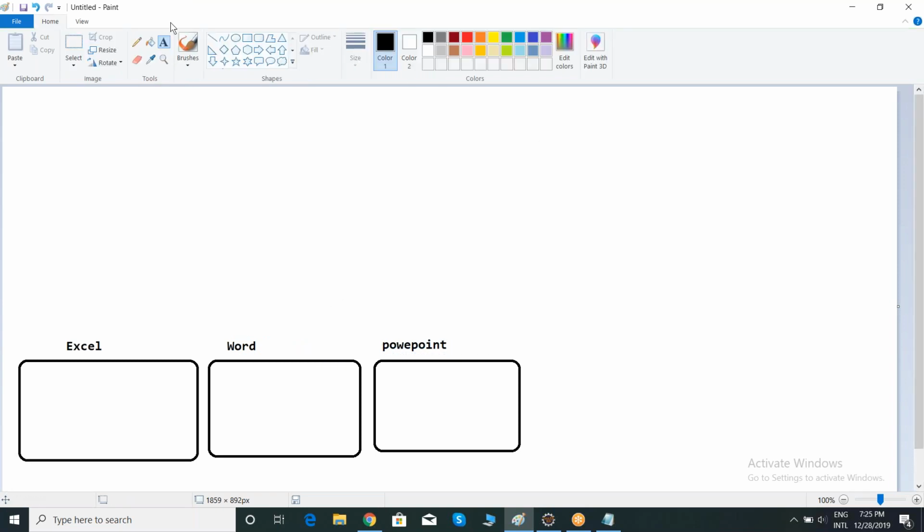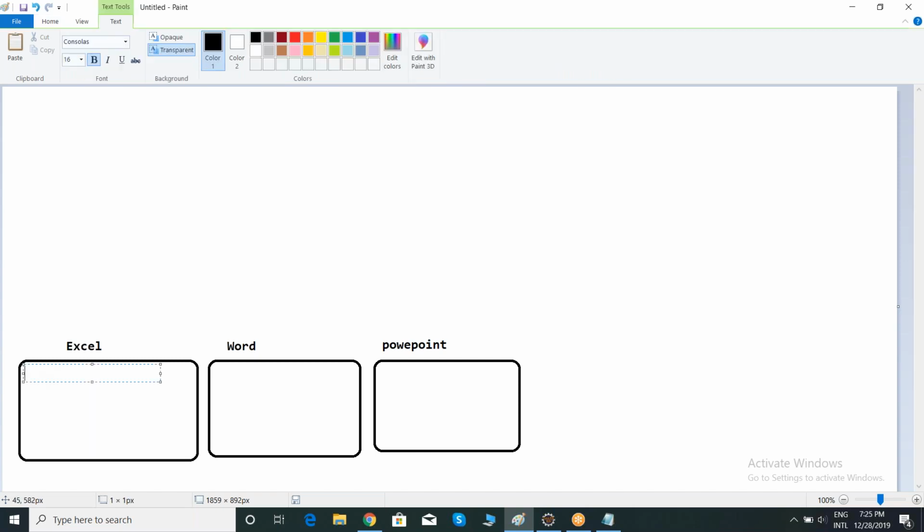See here, if I want to write a function to create a new file in Excel, let me create a method called public void new file, or else new Excel, like this.